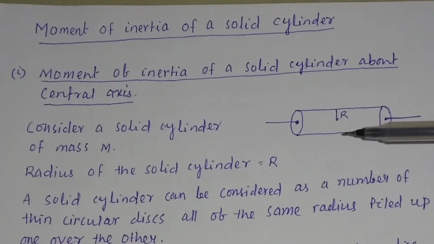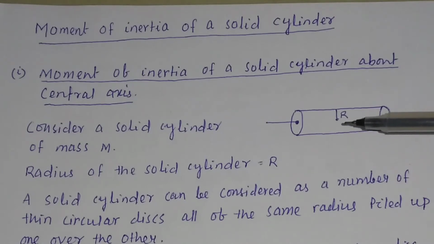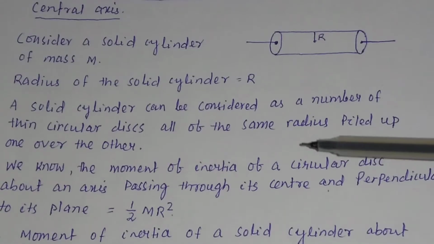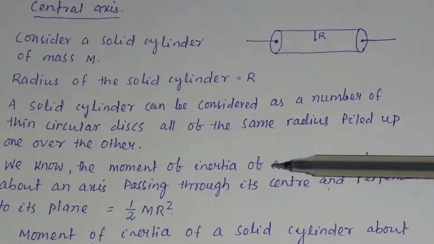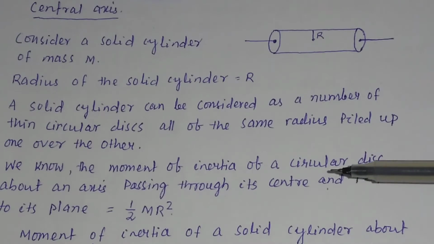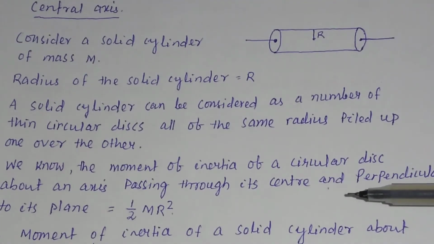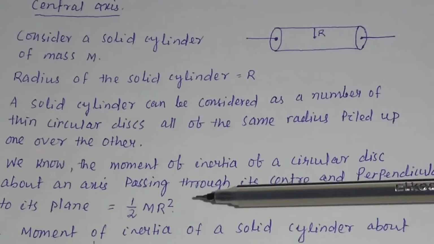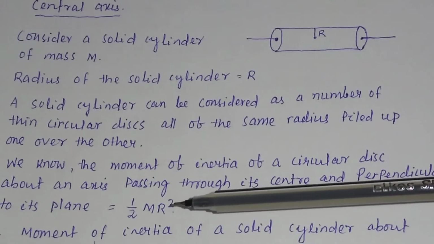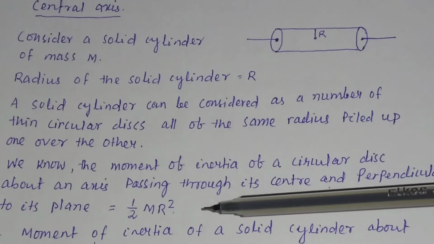A solid cylinder can be considered as a number of thin circular discs of the same radius piled up one over the other. And we know that the moment of inertia of a circular disc about an axis passing through its center and perpendicular to its plane is given by the formula half mr square.